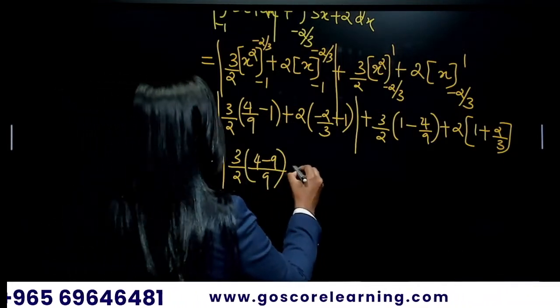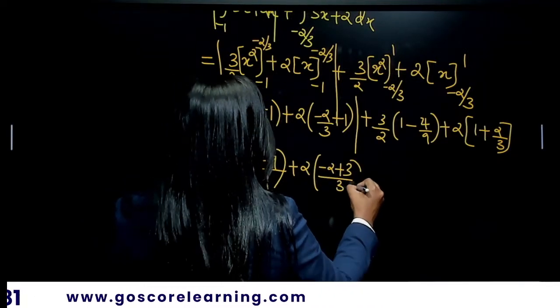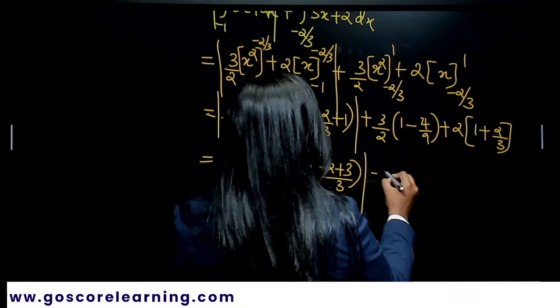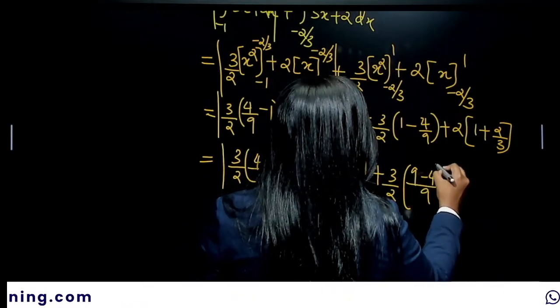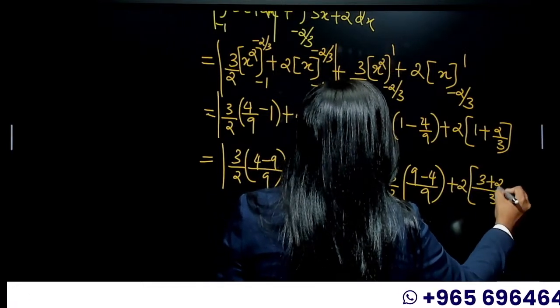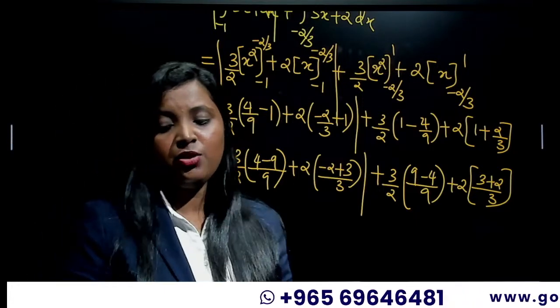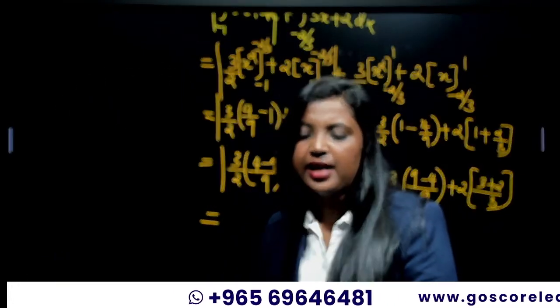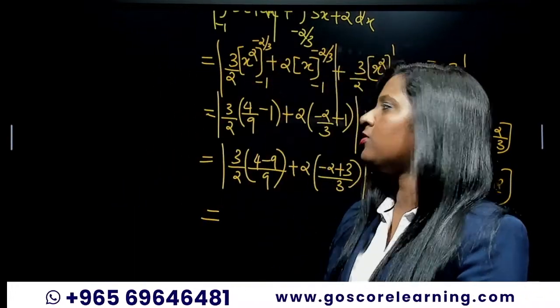Okay, so 2 into minus 2 plus 3 by 3, and that is inside the modulus, plus 3 by 2 into 9 minus 4 by 9. We are simply taking the LCM. Okay, 2 into 3 plus 2 by 3. After doing all this, what will be your answer? You guys have already done this, right? What is supposed to be your answer?